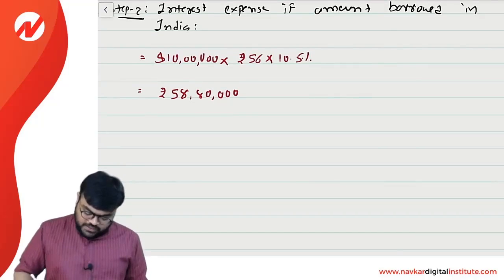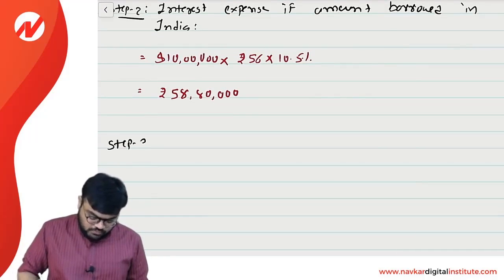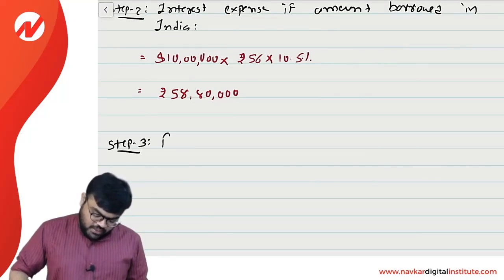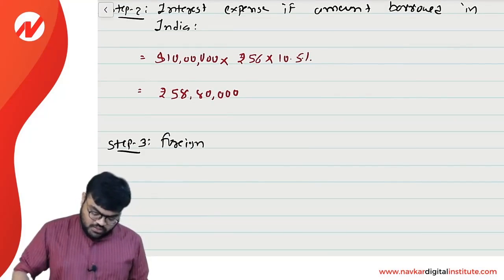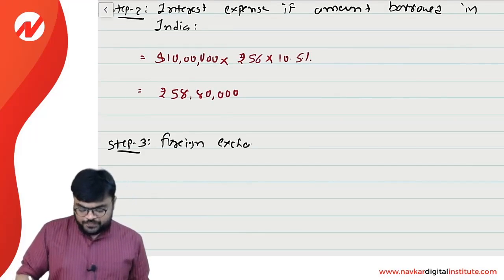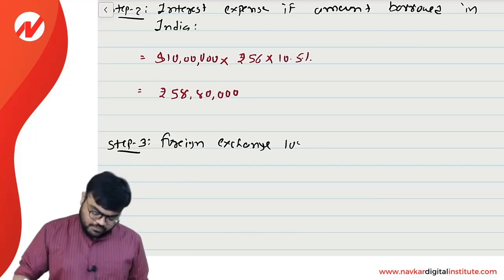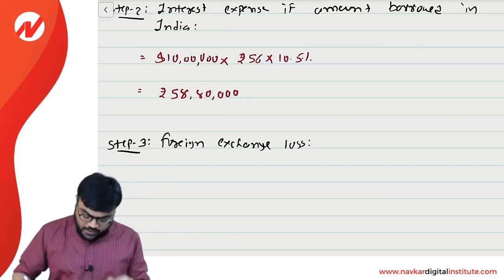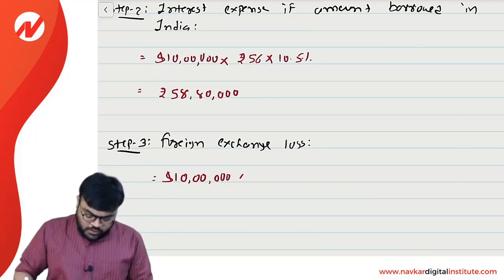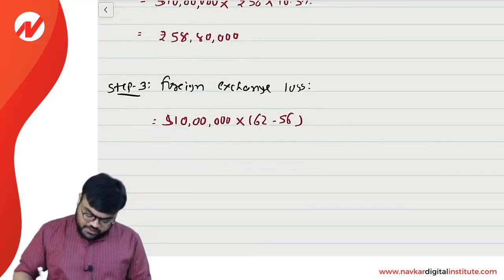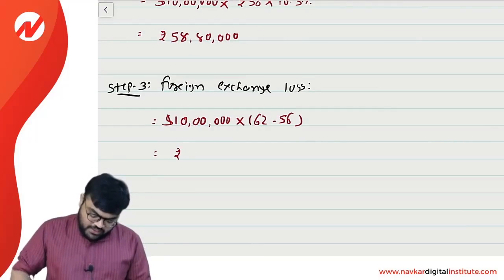So simply, step 3. Step number 3 is nothing but foreign exchange loss. Clear? So $10 lakh into, in brackets, 62 minus 56, so your foreign exchange loss will be 60 lakh.